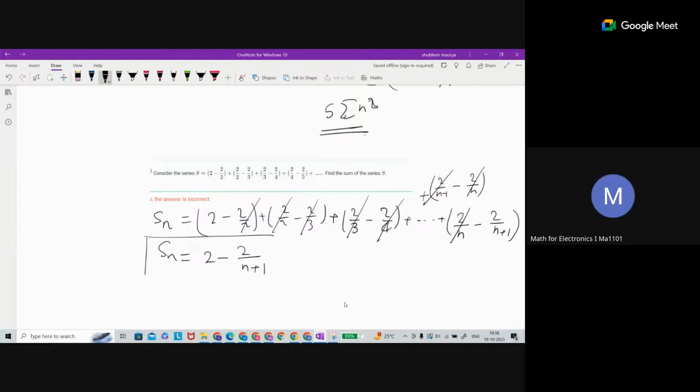Now, the partial sum is nothing but a sequence. If you take the limit here, that means you are taking the sum till infinity. That's the meaning here. If you take the limit as n goes to infinity, this term will go to 0, and finally you will get only this one. Okay. Yes, sir.